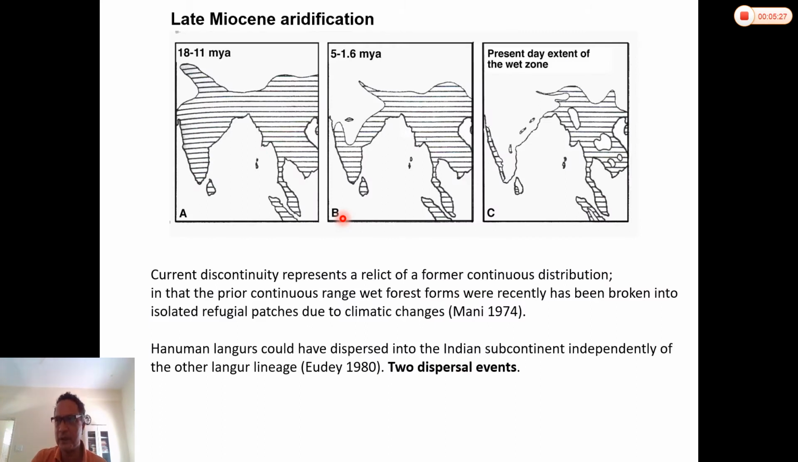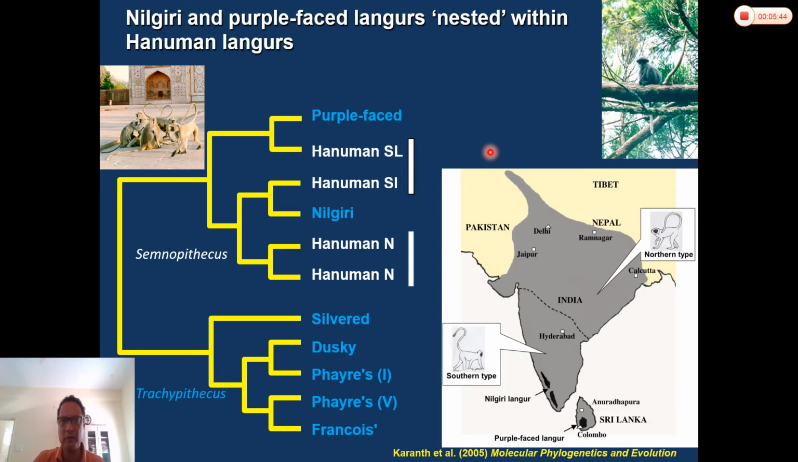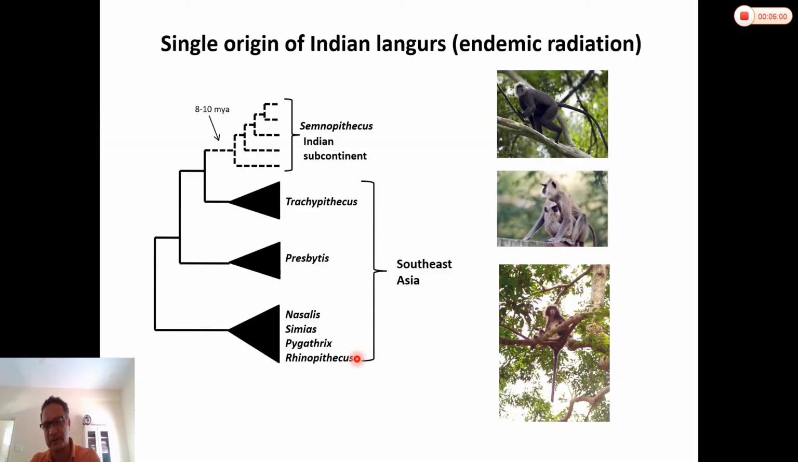One possible reason for this kind of disjunction is that much of India was covered in evergreen rainforest, and with the aridification of India, the wet zone elements got isolated, and so you basically have this kind of distribution. However, when we built the phylogeny, we realized that the wet zone elements were actually more closely related to Hanuman langur, that is Semnopithecus. So there's something very interesting going on here. These elements are not related to Southeast Asian species.